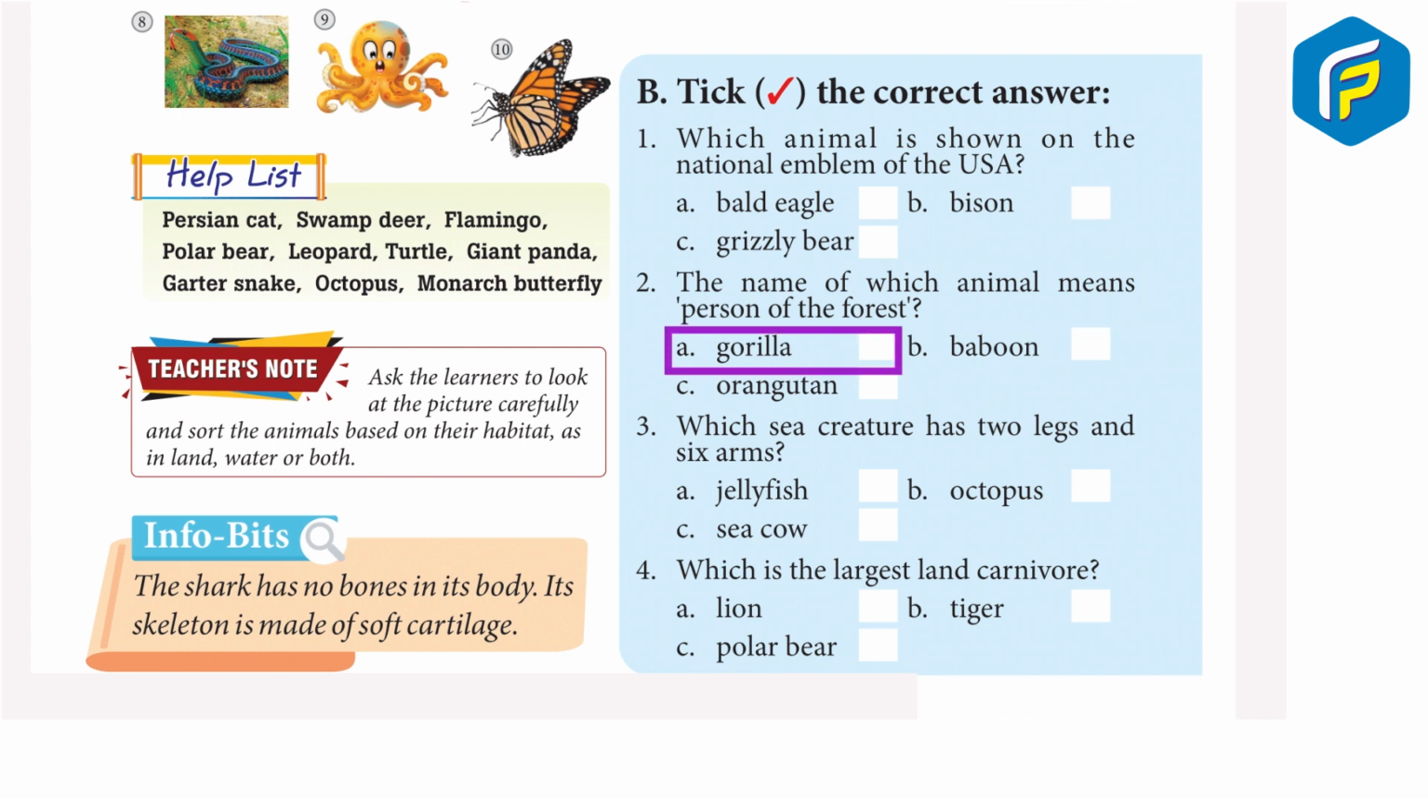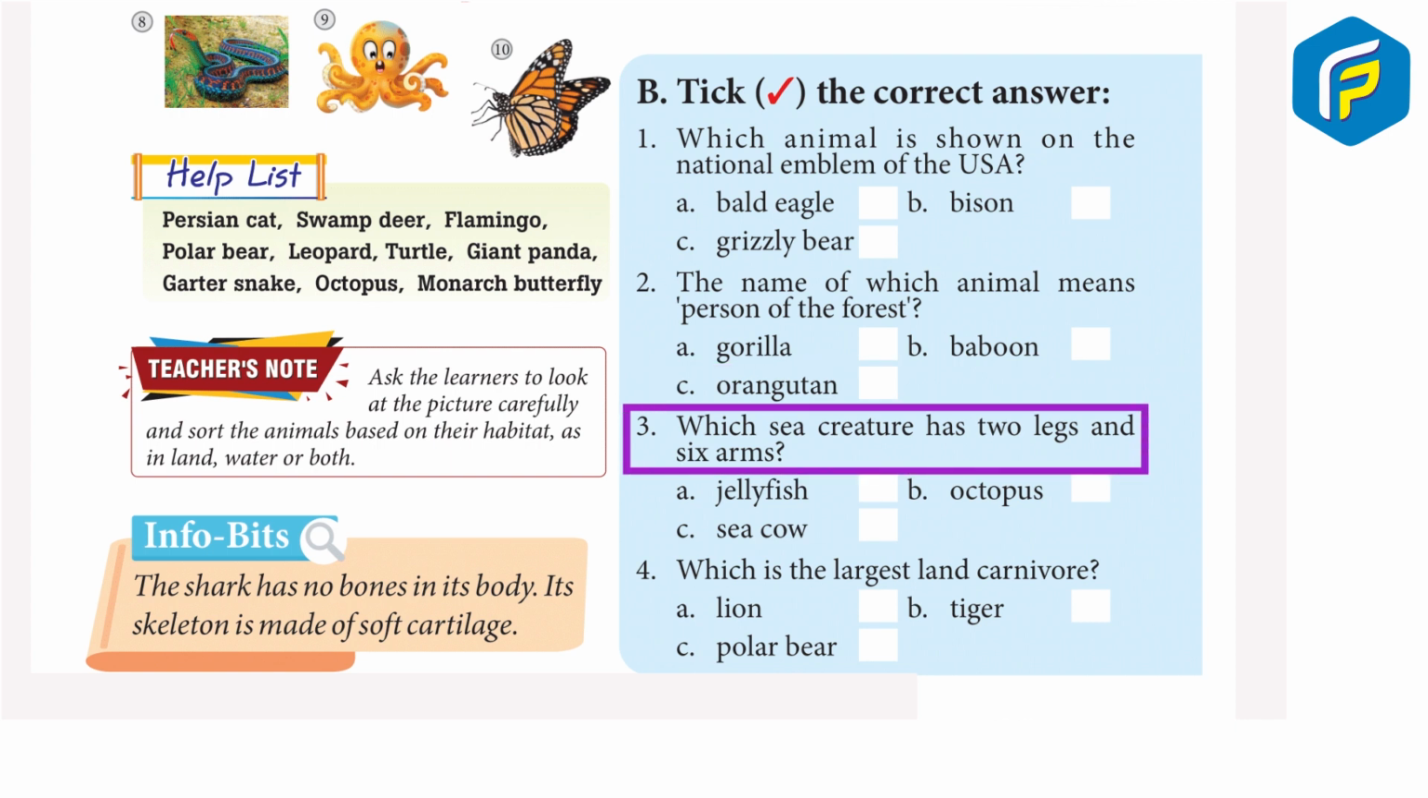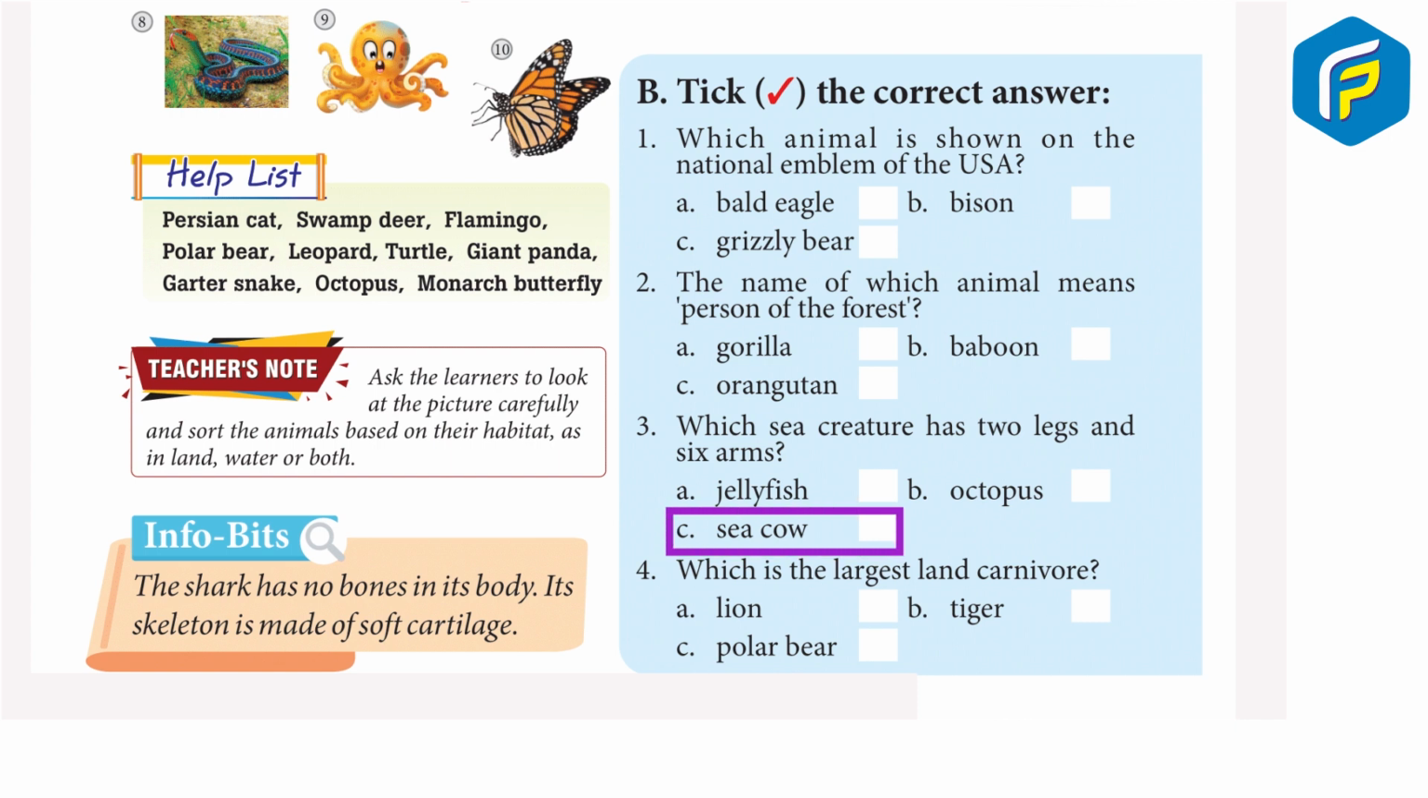2. The name of which animal means person of the forest? A. Gorilla. B. Baboon. C. Orangutan. Answer C. Orangutan. 3. Which sea creature has 2 legs and 6 arms? A. Jellyfish. B. Octopus. C. Sea cow. Answer B. Octopus.